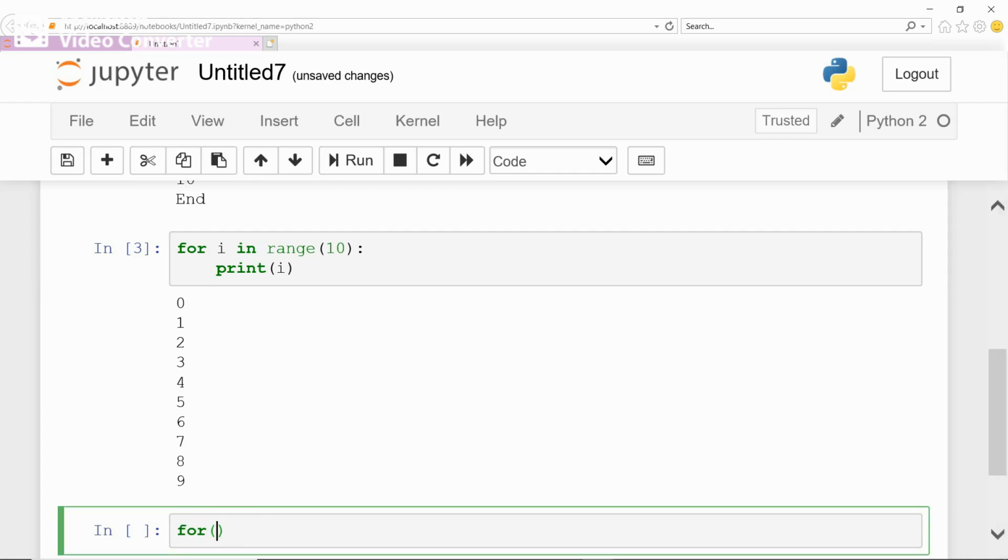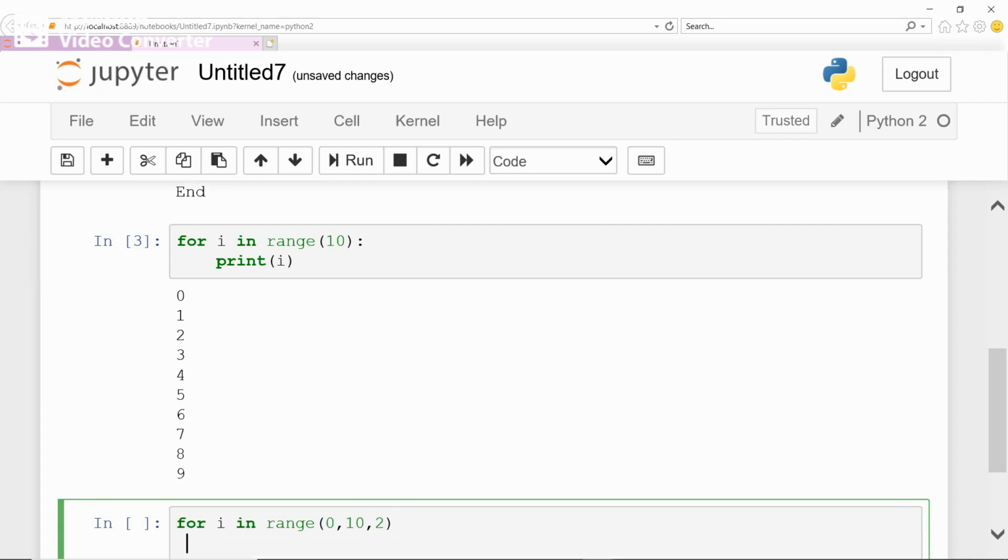See, for i in range. What is the beginning value? Beginning value, if you want to generate from 0. Till what value? If you want to generate till 10. In what steps? If you want to increment by 2. This way also you can perform the for loop, and you know that there should be a colon after the looping statement, as well as the decision making statement.